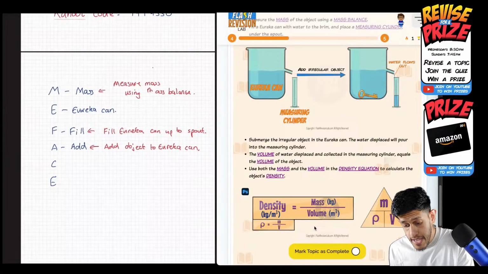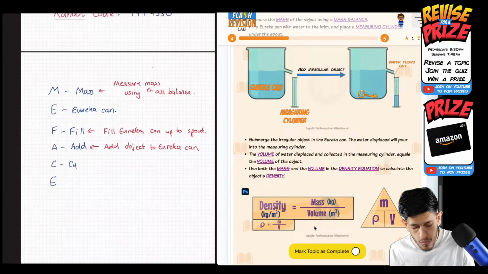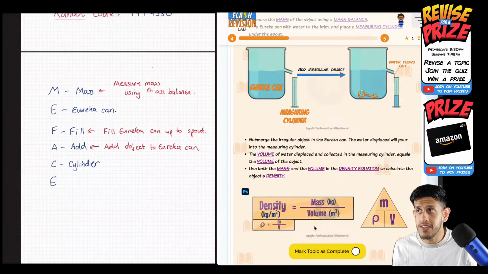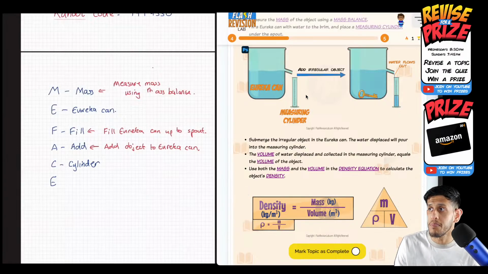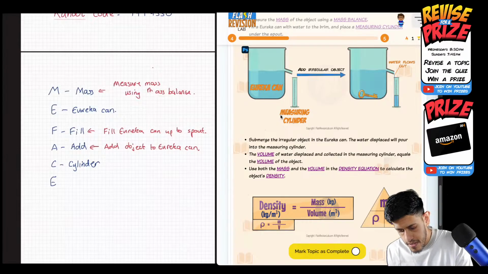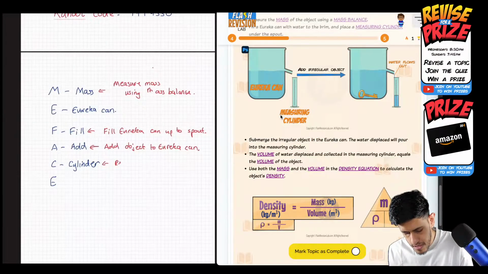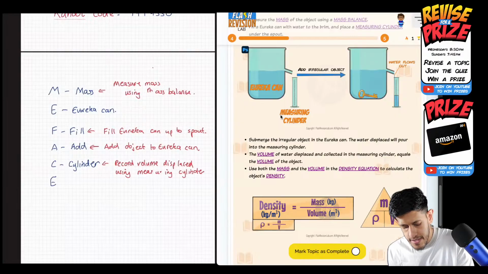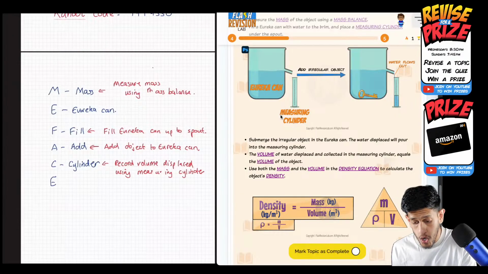We then said C here, for cylinder, because in the diagram earlier we mentioned the measuring cylinder. If I go over here, this measuring cylinder, that's for C. So we say record volume displaced using the measuring cylinder. And lastly, we have the E, which is for the equation. We said the equation is density equals mass divided by volume. So that's what I'm going to put here, equation as the last one.